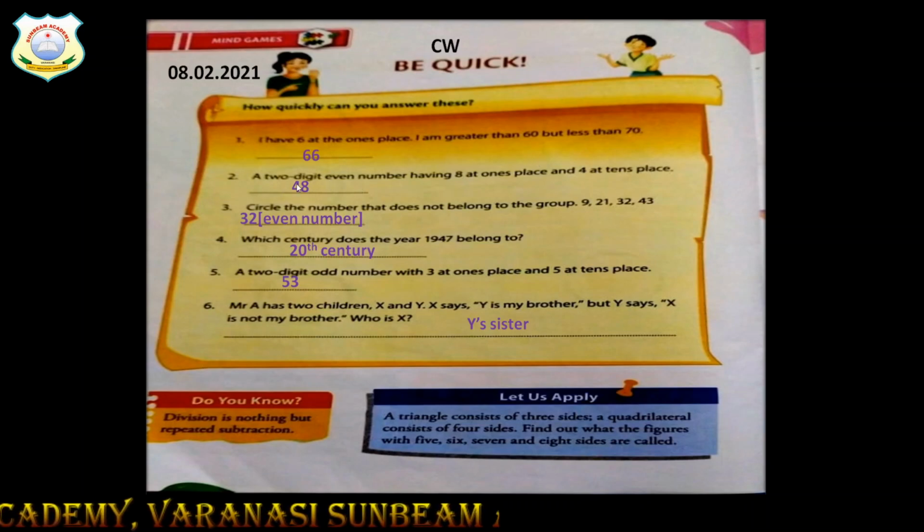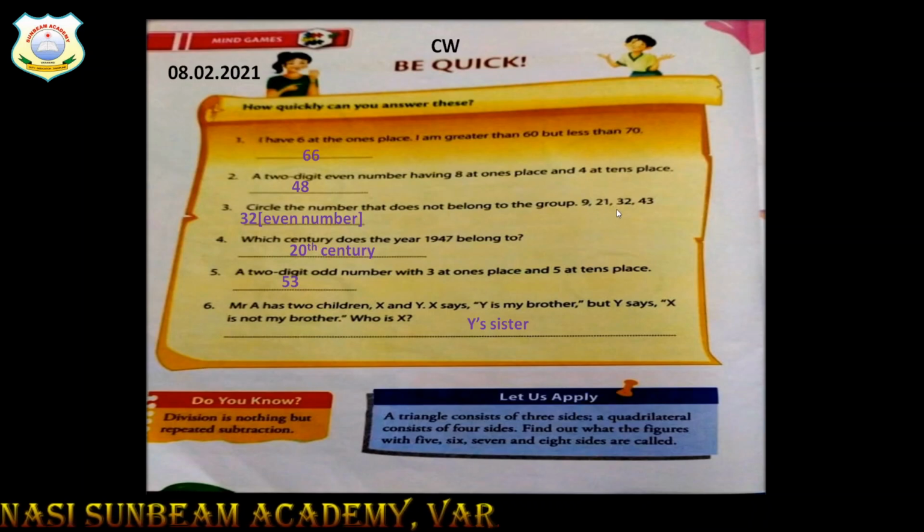4 is at the place of 10. So the answer is 48. Circle the number that does not belong to the group: 9, 21, 32, 43. It is 32 because 9, 21 and 43 are not divisible by 2, but 32 is divisible by 2. So 32 is the even number and the rest are odd numbers.